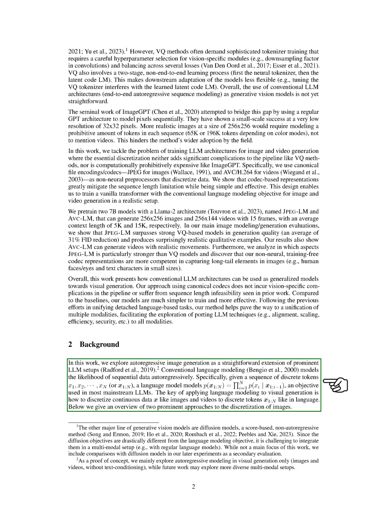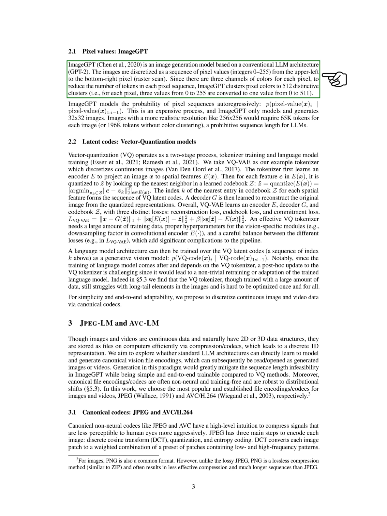Section: Pixel Values, ImageGPT. In this section, we discuss ImageGPT, an image generation model that uses a standard language model architecture similar to GPT-2. It represents images as a sequence of pixel values, ranging from 0 to 255, scanned from the top left to the bottom right.